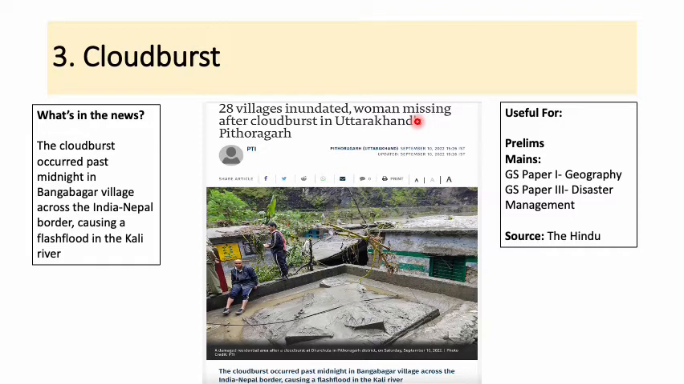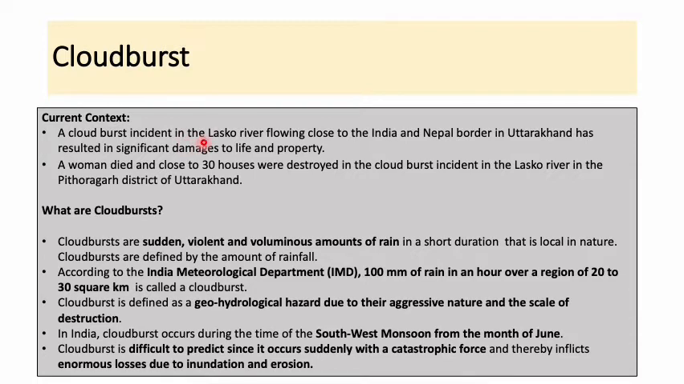समटाइम्स accompanied by hail होता है, थंडर होता है, which is also capable of creating flood conditions. So cloudburst can quickly dump large amounts of water. This article, same as the flood, it is also important for GS paper 1 geography point of view and also from GS paper 3 disaster management point of view. So this recent incident of cloudburst has occurred in the Lasco River, which flows close to the India-Nepal border in Uttarakhand, and this heavy precipitation has led to significant damages of life and property. A woman has also died and close to 30 houses were destroyed in the cloudburst incident in the Lasco River in the Pittorgarh district of Uttarakhand.